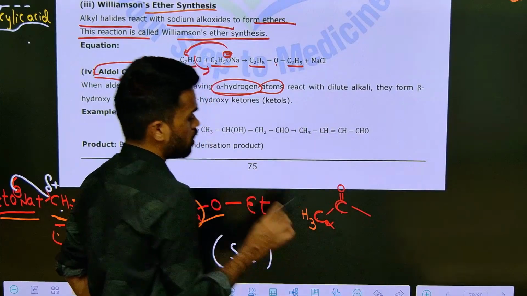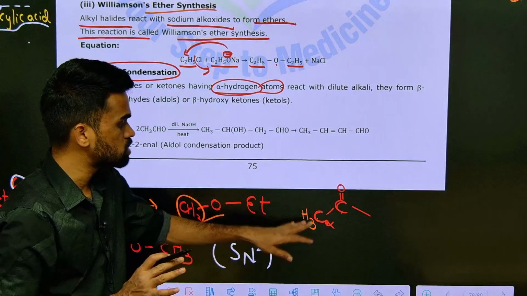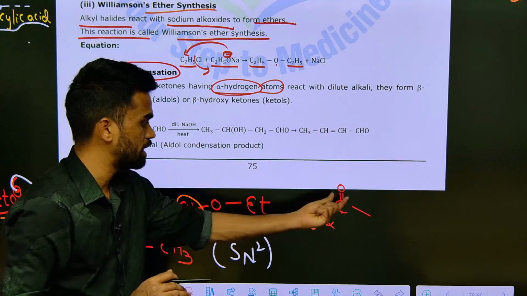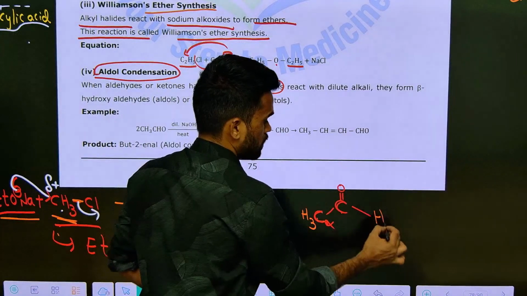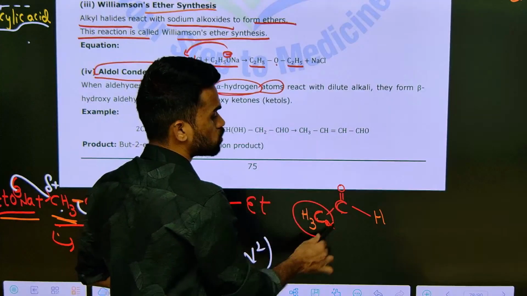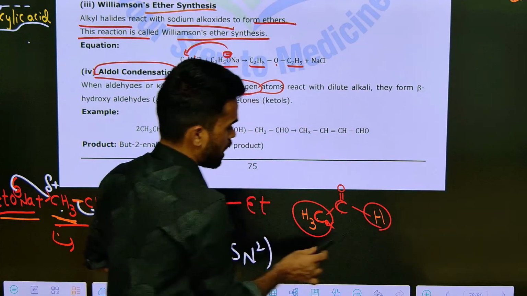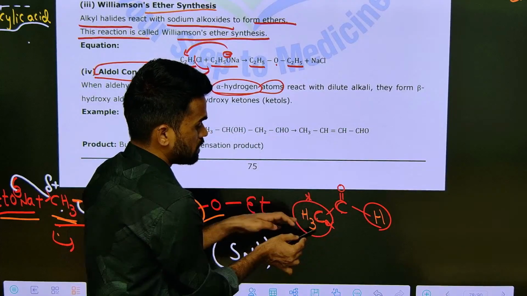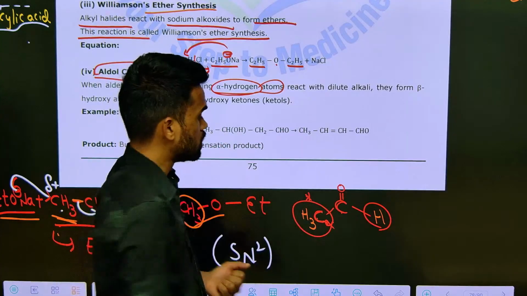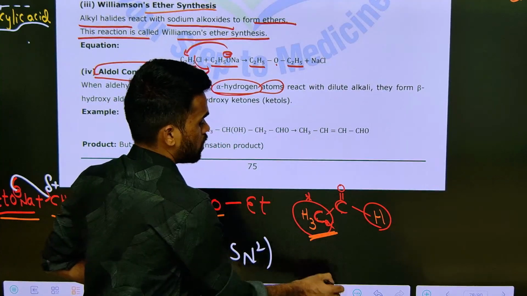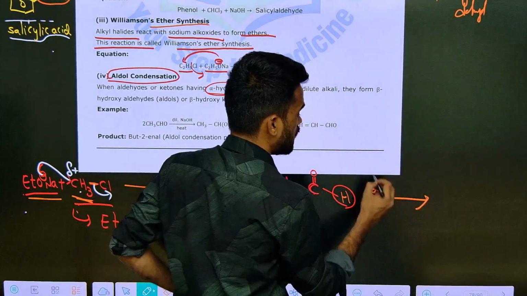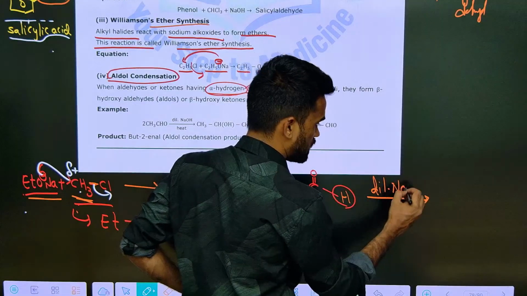Now in aldol condensation, the alpha hydrogen containing carbonyl groups are aldehydes and ketones. So this is acetaldehyde, an aldehyde having alpha hydrogens. I am not discussing this hydrogen, I am only focusing on this methyl group, the alpha hydrogens. At least 2 alpha hydrogens are required. So alpha hydrogen containing carbonyl compounds are treated with dilute base. Why do we need to treat this? I will tell you, just follow me.